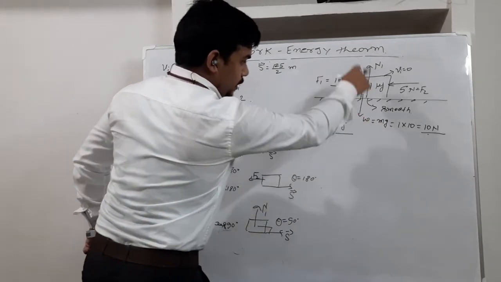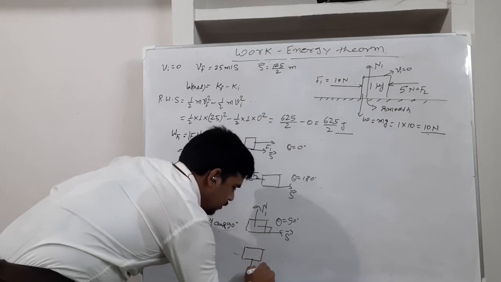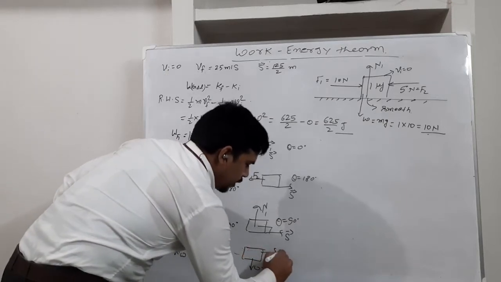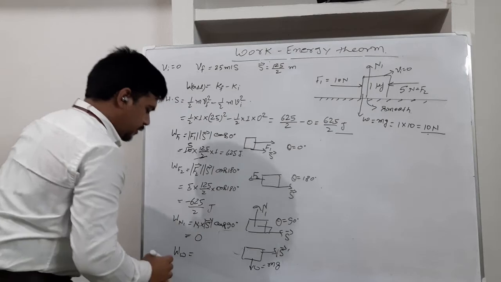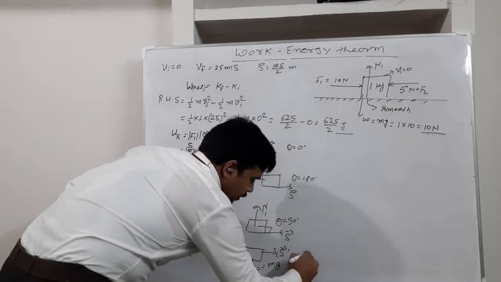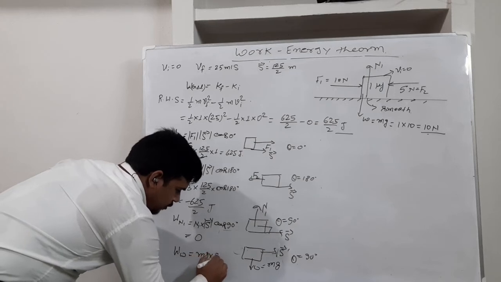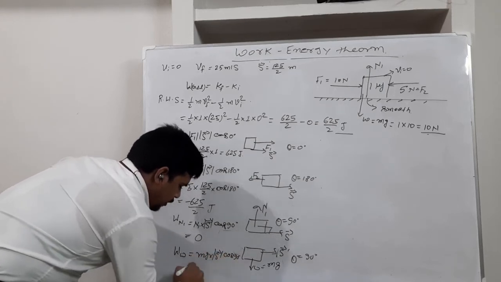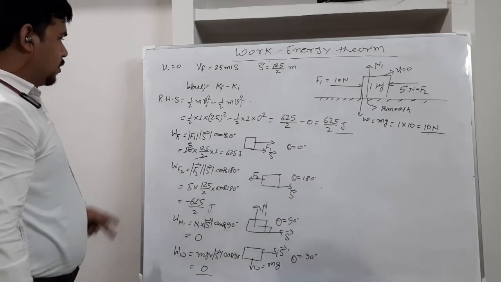The weight force, mg, is acting downward. Remember, the weight force is acting downward. Displacement happens in the right direction. Again theta is 90 degrees. So you can write mg into mod s into cos 90 degrees. Cos 90 degrees is 0, so the whole thing becomes 0.